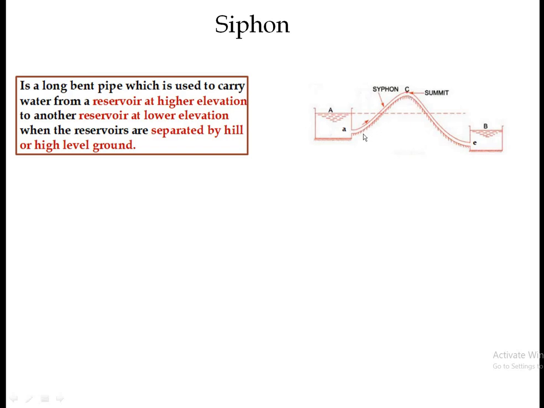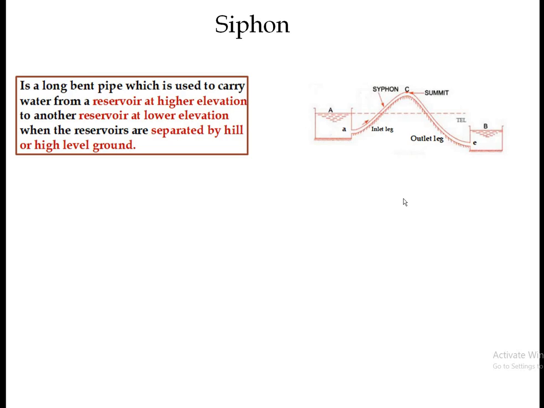In that case, the fluid can flow from A to C. So that is very important actually. So next, this is the rising portion, as we can see here. This total siphon or pipe is divided into two parts. This is the rising portion, that is A to C, and C to E is the falling portion. The rising portion is known as the inlet leg, and the falling portion is known as the outlet leg.